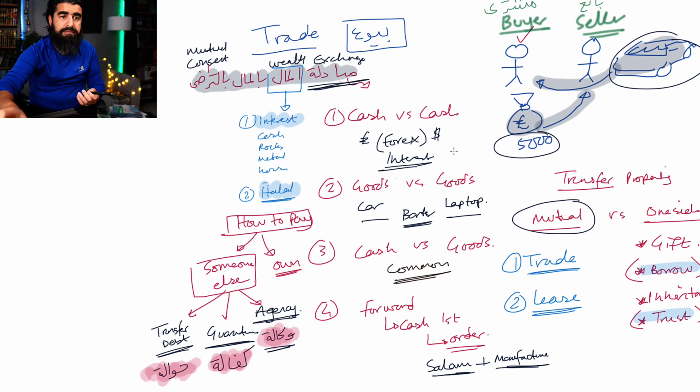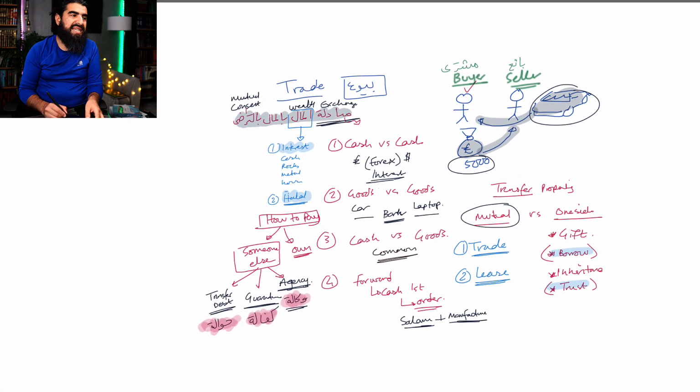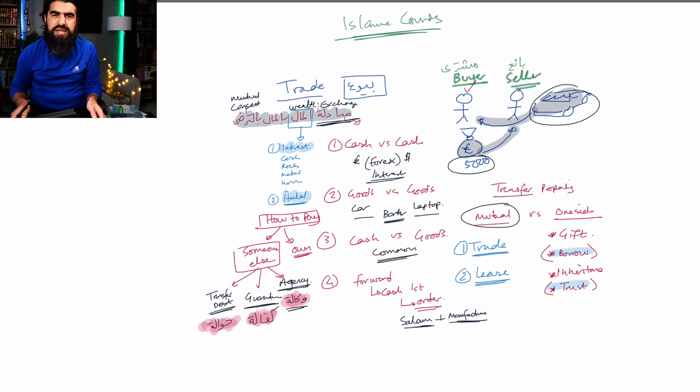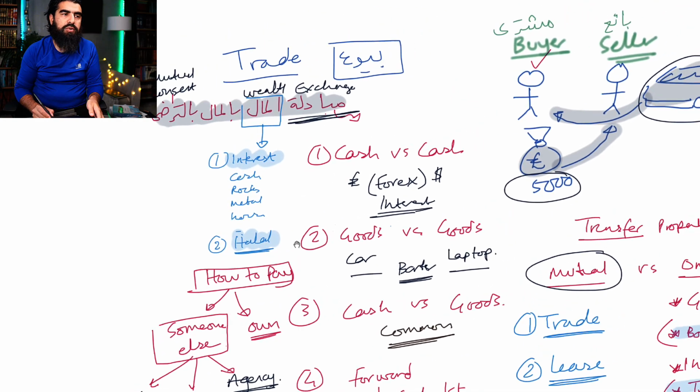Now, one of the things that we have to always understand is that the buying and the selling that takes place has to be done in a manner that is permissible. That's why all of what we do is governed by the Islamic courts. The Islamic courts are there to stop people from being ripped off. It's like Ofcom, where you have an external body that will make sure that people get their due rights, because we don't want people to be ripped off.